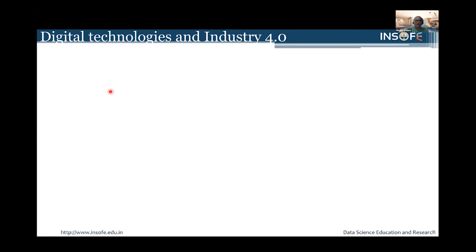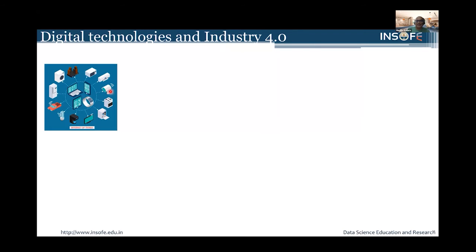So let's start with the first of them. This is called Internet of Things. And what does it do? Until the end of the 1990s, the primary source of data that data scientists used was transactional. You go and buy, and then they enter the data in a database, and that becomes available.